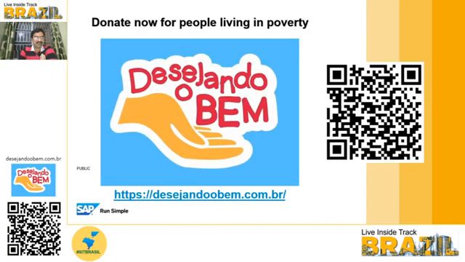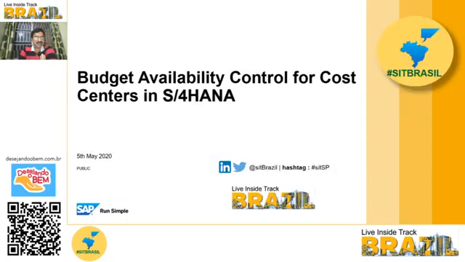Today we are going to discuss the budget availability control for cost centers in S4 HANA 1909, the latest capability. Because this is a new capability available from 1909 on-premise version, and of course the cloud version is also available.